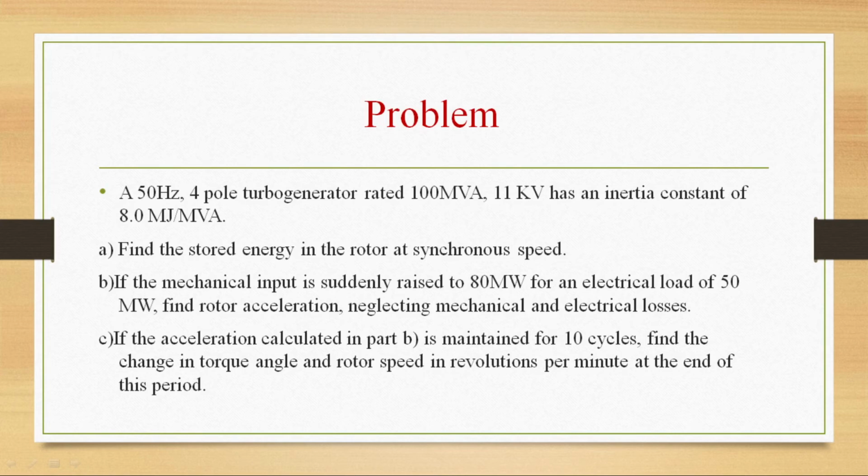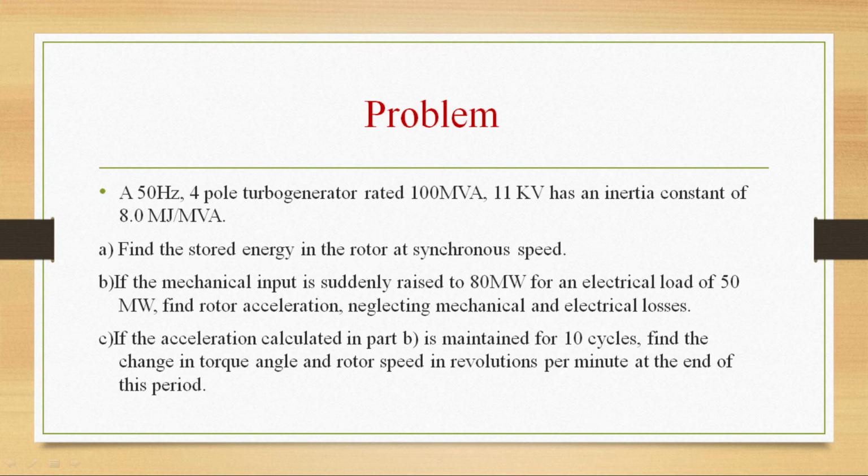So what is given? A 50 Hz 4-pole turbo generator rated at 100 MVA, 11 kV. We are given the frequency, number of poles and rating of the turbo generator, and the inertia constant, that is the H value, is given here as 8 MJ per MVA. We have to find the stored energy in the rotor at synchronous speed, and second, the rotor acceleration neglecting mechanical and electrical losses. So what is the condition? We have to see that the mechanical input is suddenly raised to 80 megawatt for an electrical load of 50 megawatt.